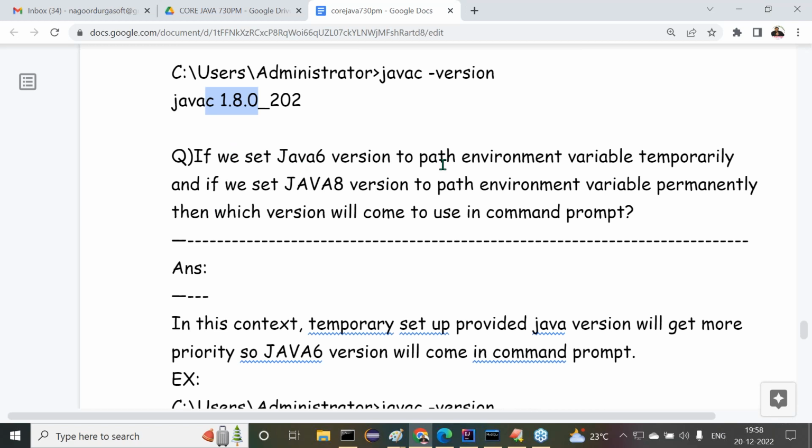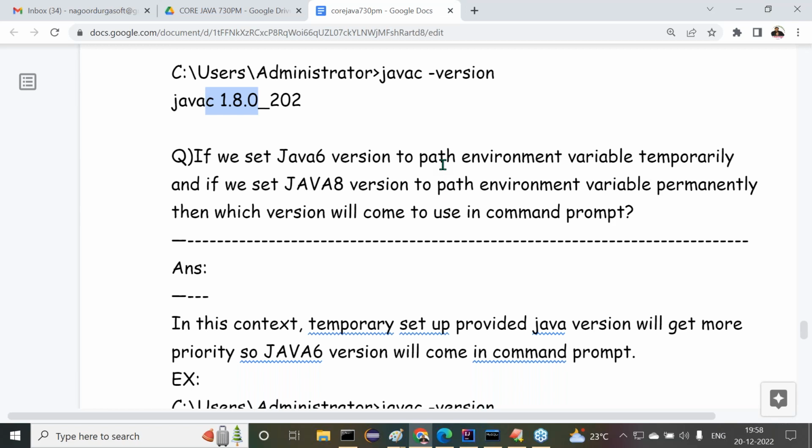Next one: if we set the Java 6 version to the path environment variable temporarily, and the Java 8 version to the path environment variable permanently, then which one will be available for us to use? The temporary setup or the permanent setup? Always the first priority is for the local setup.